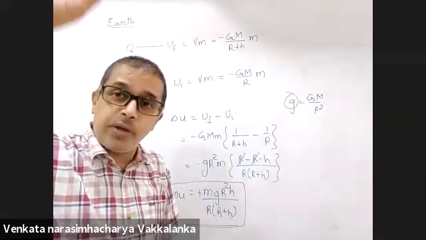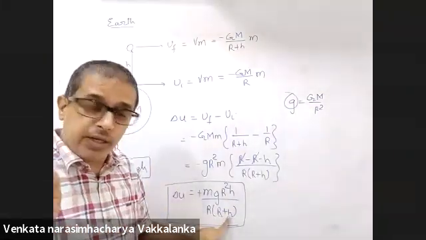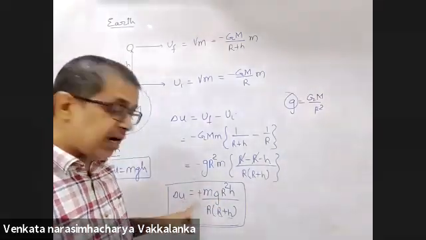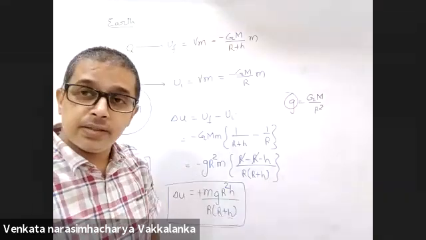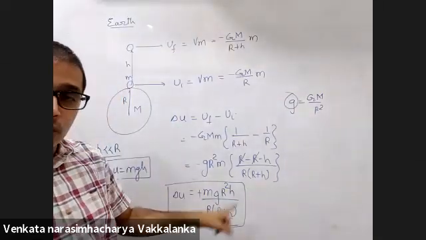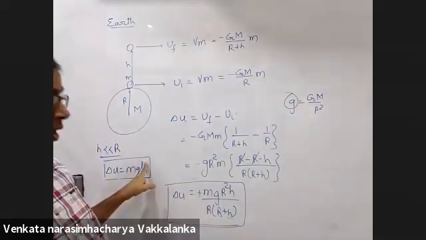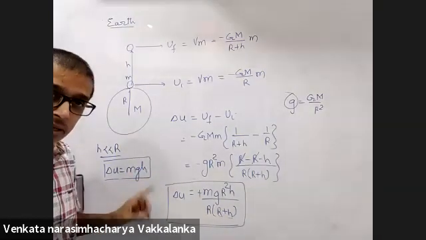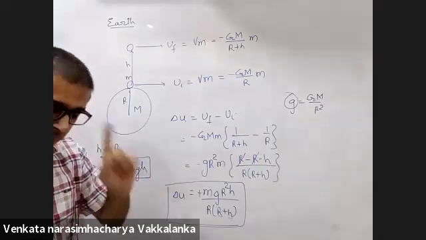Is universally true. Only thing is g is on the surface of Earth. आप जो भी height पे हो, H may be anything. I have no problem. This g I will take on the surface of Earth, but I'll get delta U at that particular height. I have no approximation in this formula. Here I have an approximation. And here, what is the approximation? H is smaller than R, much smaller.